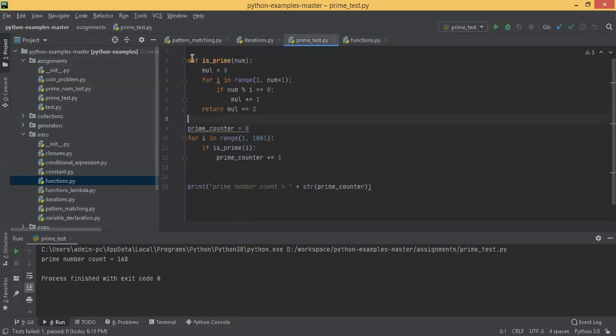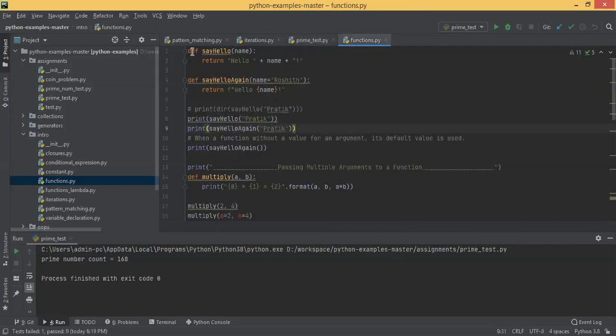So here, if you see, this function has a name called isPrime, and it's taking a parameter num. And post that you can see this is the function body, line number 3 to 6, and then line number 7 is the return value. You are returning something from this particular function. So that's basically the logic here.